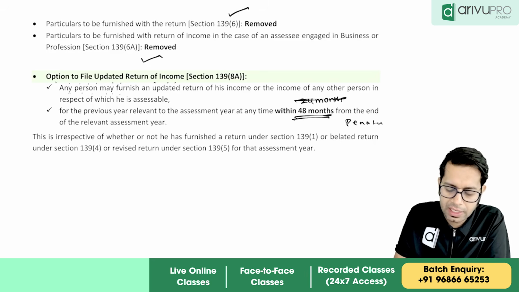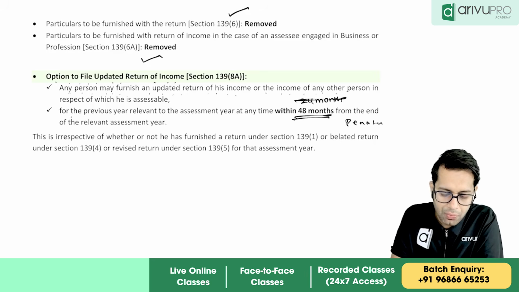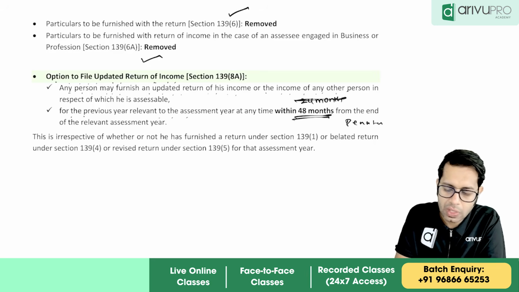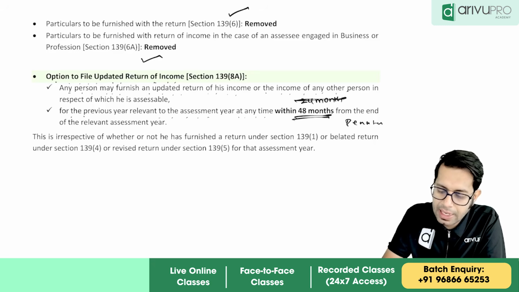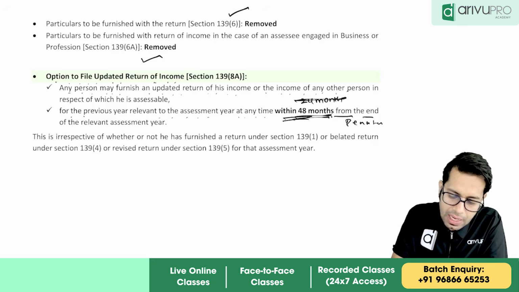Any person may furnish an updated return of his income, or income of any other person in respect of which he is assessable, for the previous year relevant to the assessment year, at any time within 48 months from the end of the relevant assessment year.